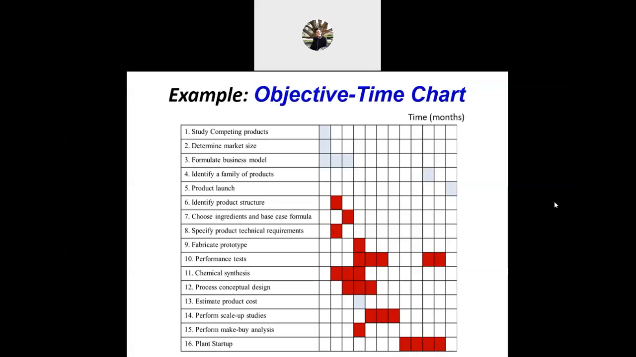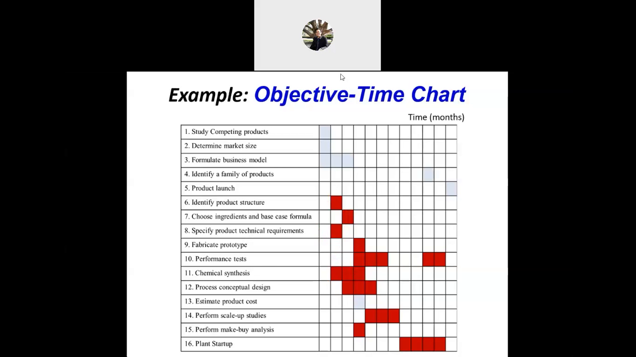So we can know what we can do concurrently, all right, this one we can do together. You have to complete within this time in months, maybe 1 year, I think. 1, 2, 3, almost 1 year. Fabricate prototype, performance test. So this is the example of an objective time chart.